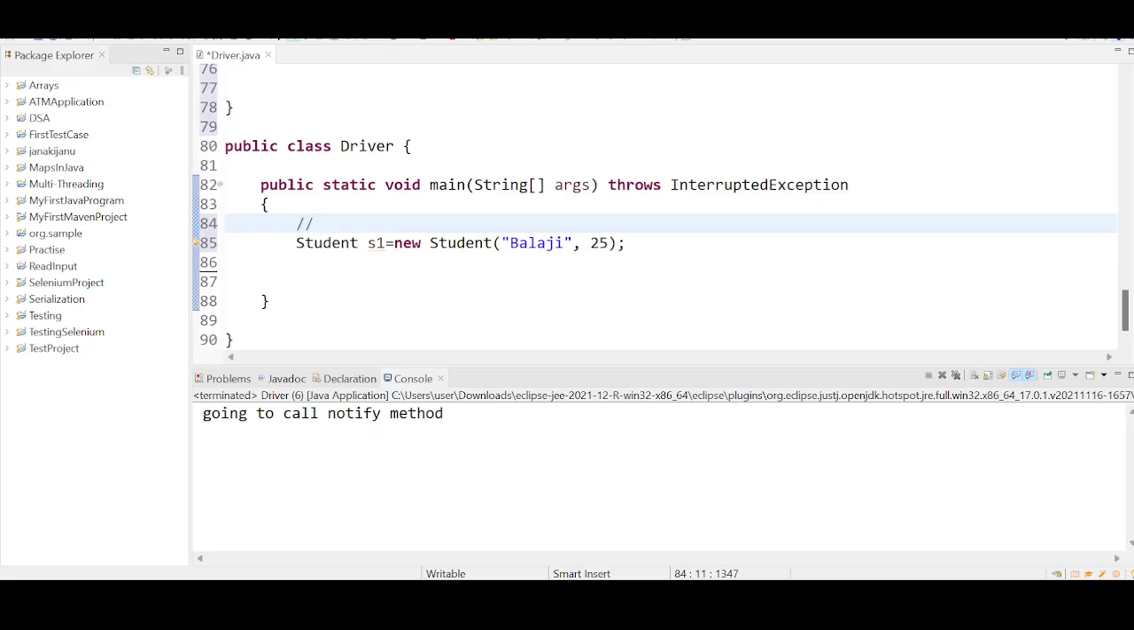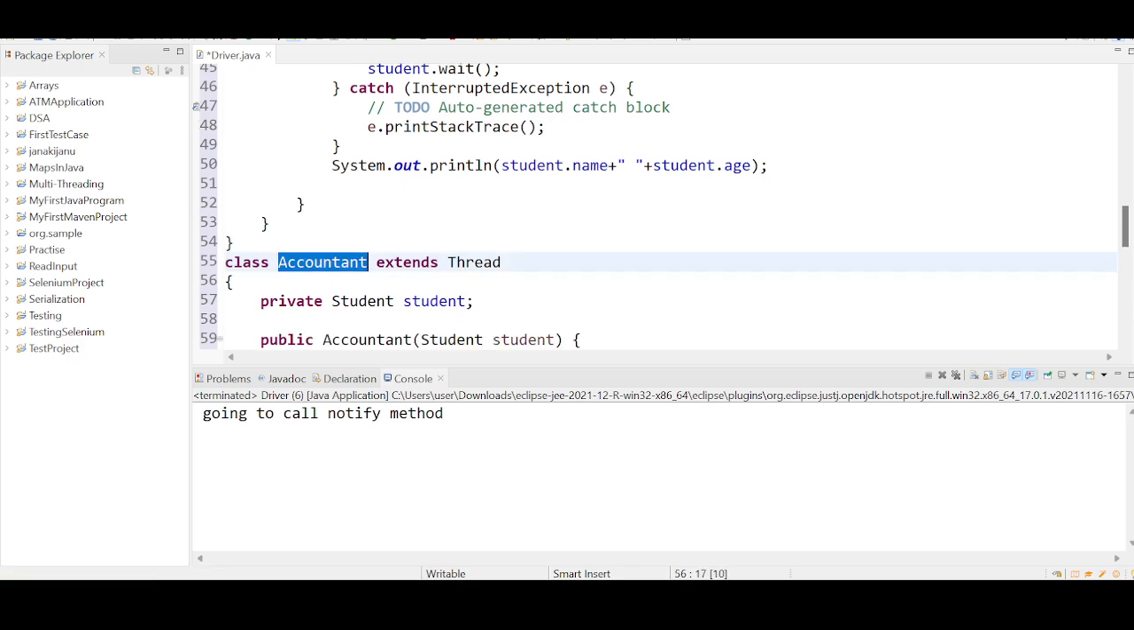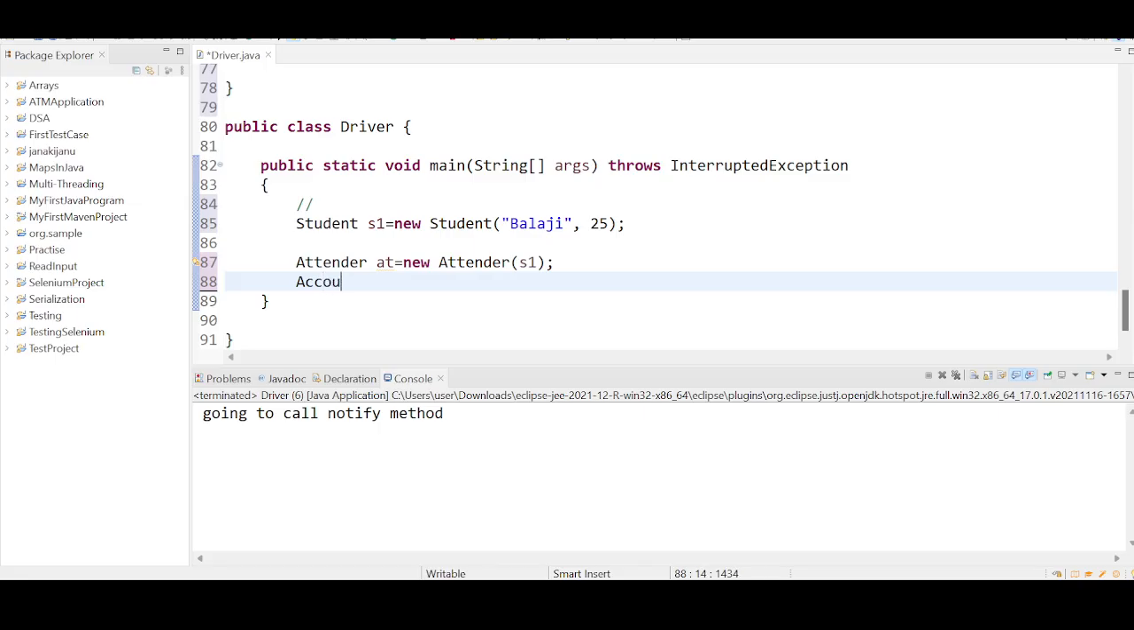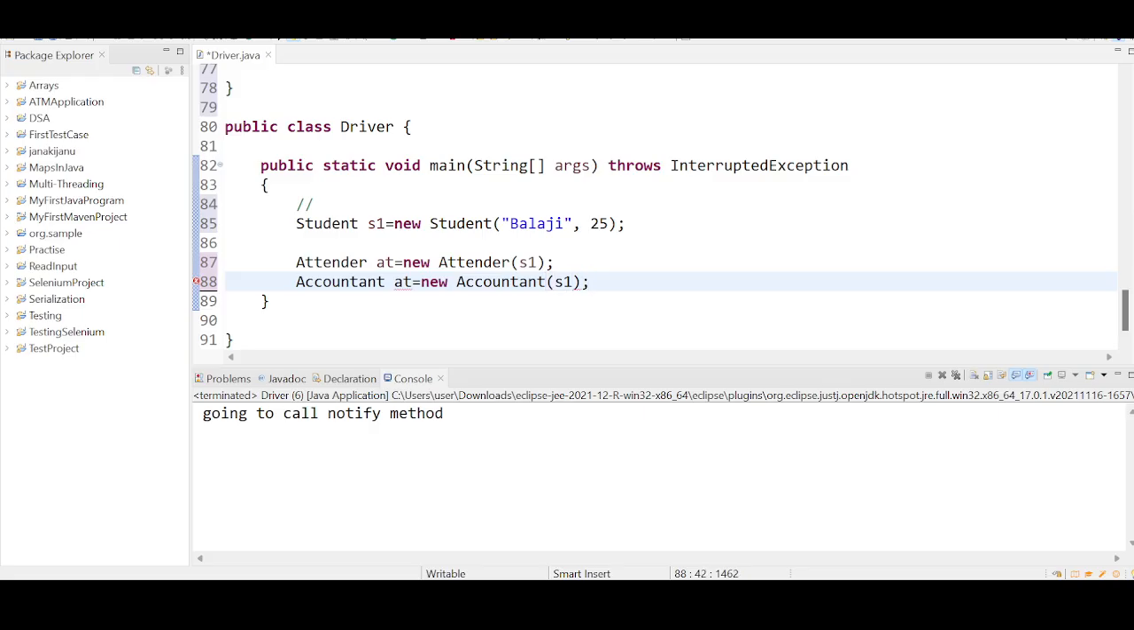So what are the two threads that are going to communicate by just using the common object? One is the attender thread, the second one is the accountant thread, right? Attender at equal to new Attender. Attender is going to act on the student object, so I'm passing s1 here. Likewise, accountant ac equal to new Accountant. Accountant is also going to accept the common object, which is the student object.